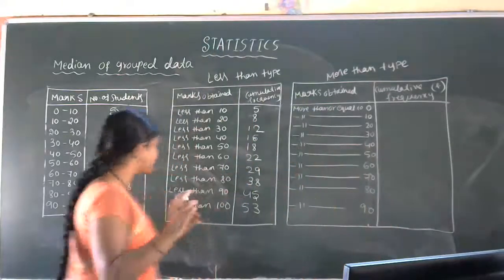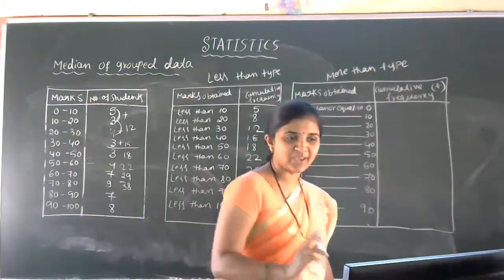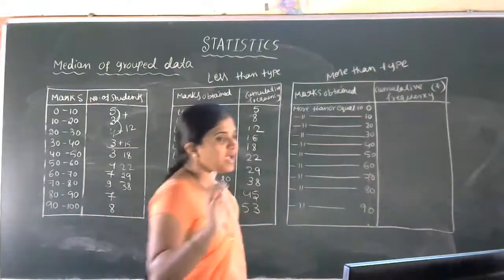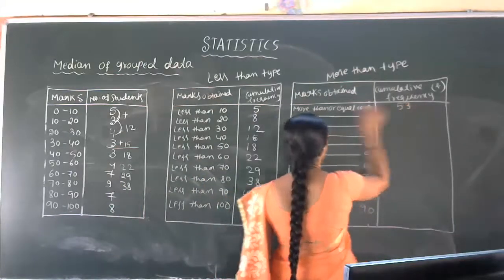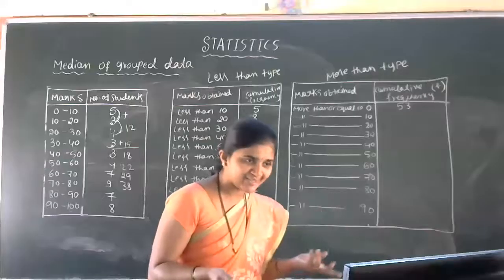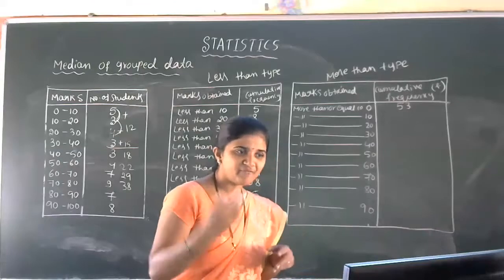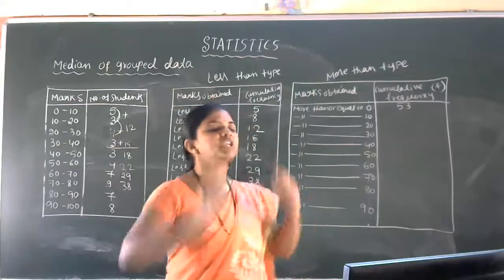Then what is the total strength here? So total strength is 53 students. Okay, total 53. So all the 53 students raise the hand. So for the more than or equal to 0 condition, the first cumulative frequency is 53. Got the idea? Everybody's score is more than or equal to 0. Now I'll change the question.